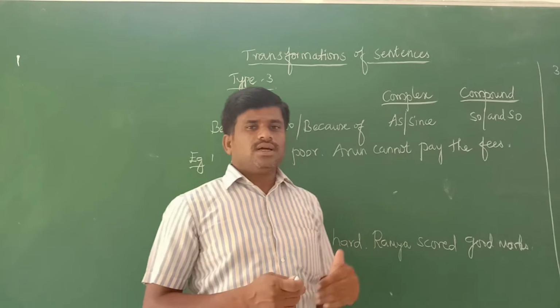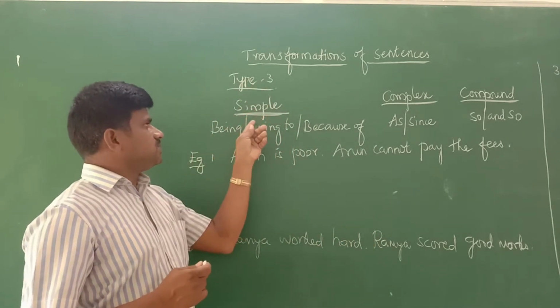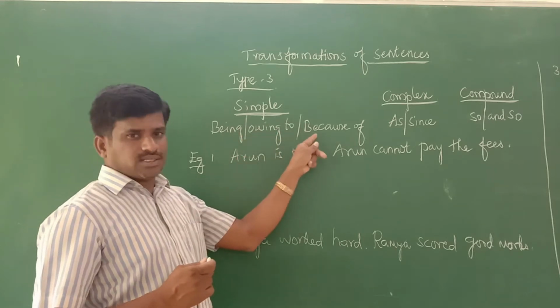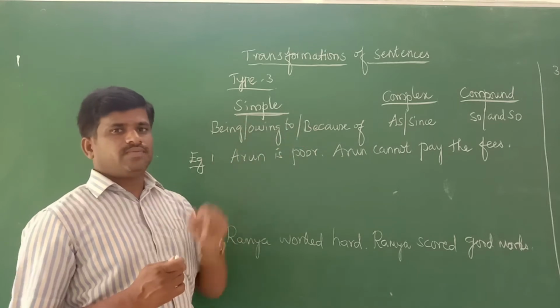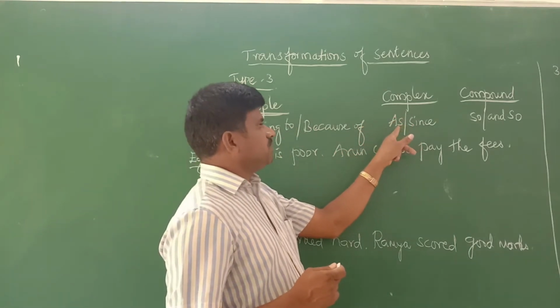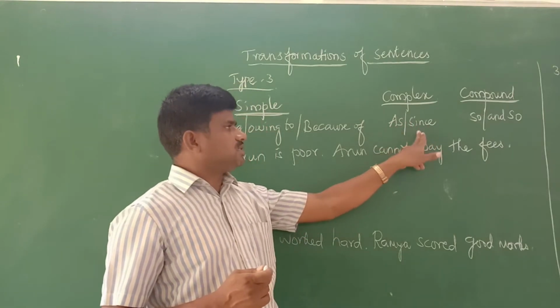Now we go for today's topic. This is the third type. The simple sentence, you want to write being, owing to, because of. This must be in the simple sentence. Complex should contain as or since.